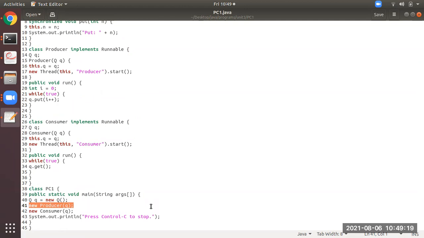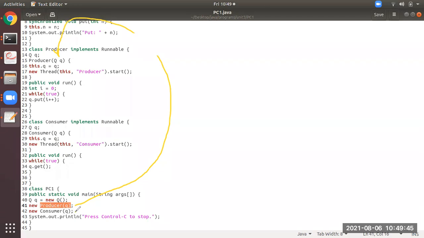Over here, memory is created, and there is a constructor called Producer with the parameter q. So from here memory will be created, and this is a constructor call to this Producer constructor.